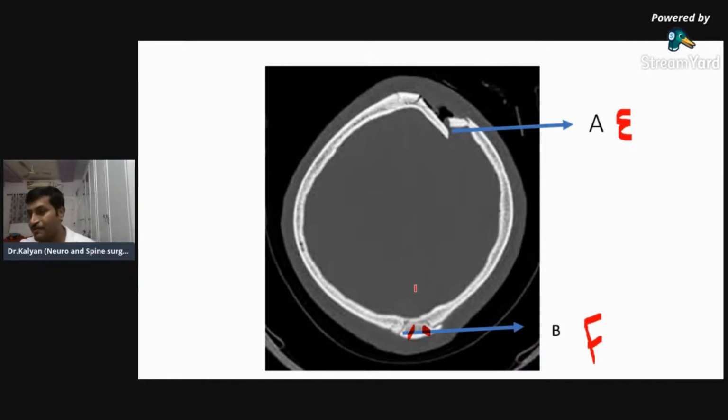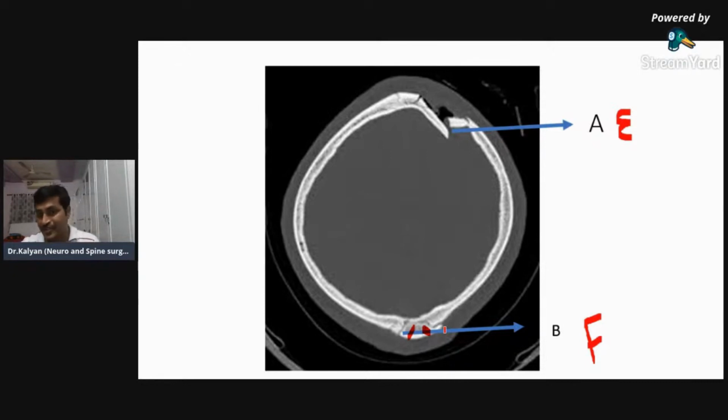Fine. So probably I'm pretty sure now any one of you will be able to identify the fracture when you correlate with the clinical findings. Suppose you have a doubt whether it is a suture line or not, you examine the patient. Dr. Fayaz is saying they are not similar. This is because when they take a CT scan, with slight obliquity of the head, they will not be exactly similar. So it depends on how symmetrically they take the cut.